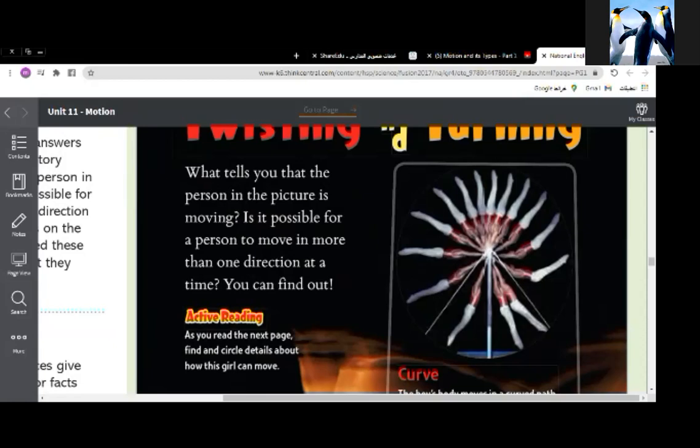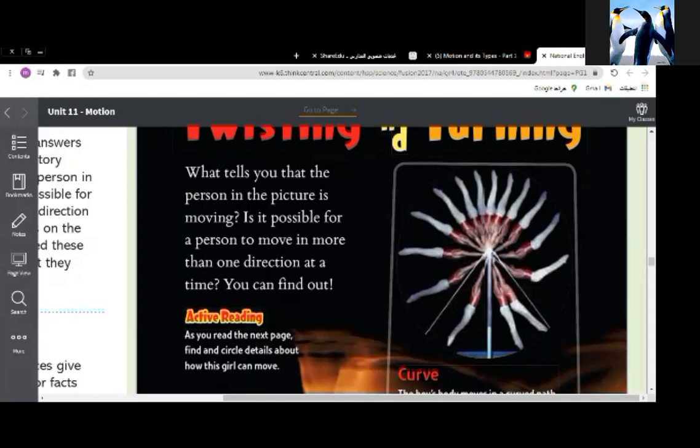What tells you that the person in the picture is moving? Is it possible for a person to move in more than one direction at a time? You can answer this question. Yes, see, the energy of motion. Because it looks like he has a lot of legs.